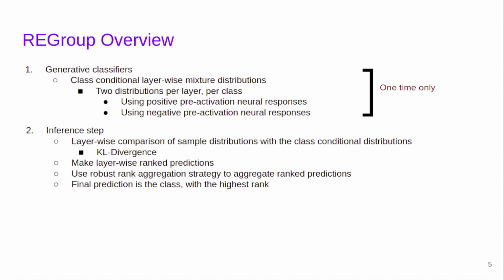In phase 2, which we follow to predict the class of a test sample, we first create layer-wise distributions using positive and negative pre-activations and compare them with the class conditional distributions using KL divergence. We make rank predictions at each layer using KL divergence scores, followed by the aggregation of all the rankings. The final prediction is the class with the highest rank.